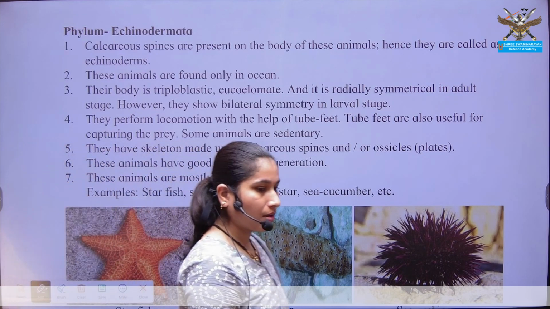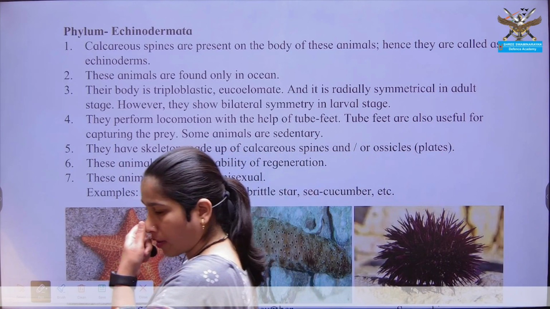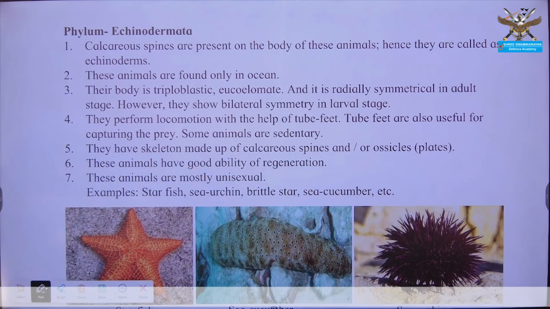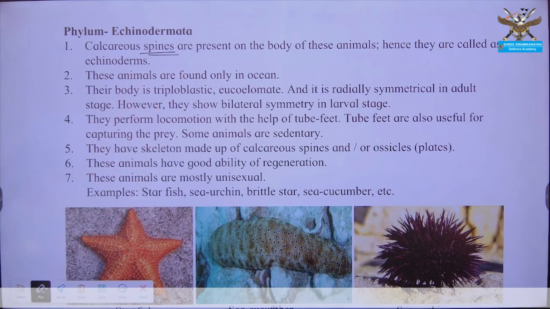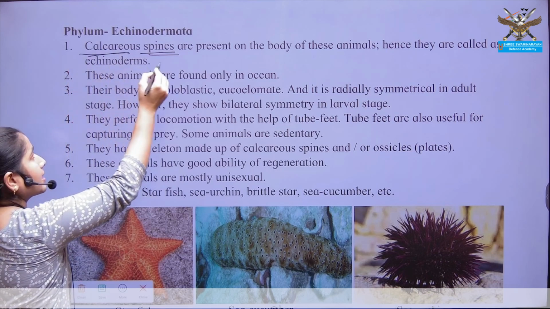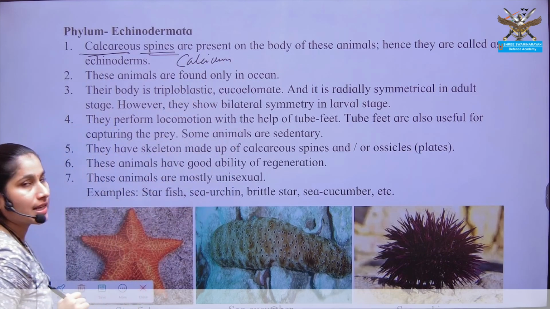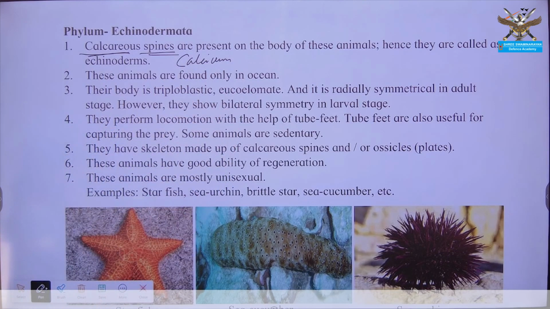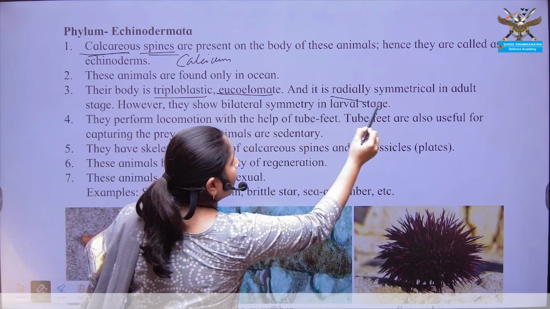Next comes phylum Echinodermata, where spines are present on the organism's body. What is the peculiarity of phylum Echinodermata? The presence of spines. Which type of spines? Calcareous spines, that is, calcium is the main component of these spines, hence they are known as Echinodermata. Now these organisms are again triploblastic, eucoelomate with radial symmetry.